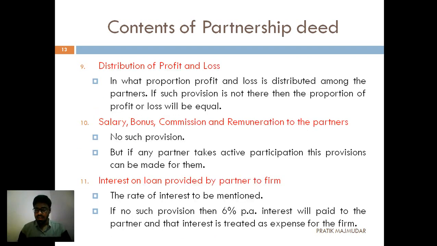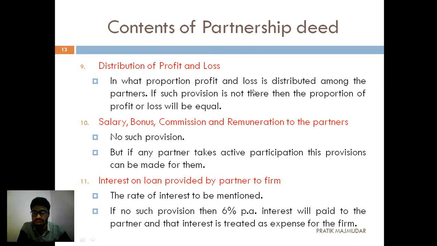See the next one, that is number 9, distribution of profit. When the partners agree to form a business, they need to understand the business is run for the objective of earning profits. So we have to decide in which ratio we are going to distribute the profit. That should be mentioned when we are preparing the partnership deed.